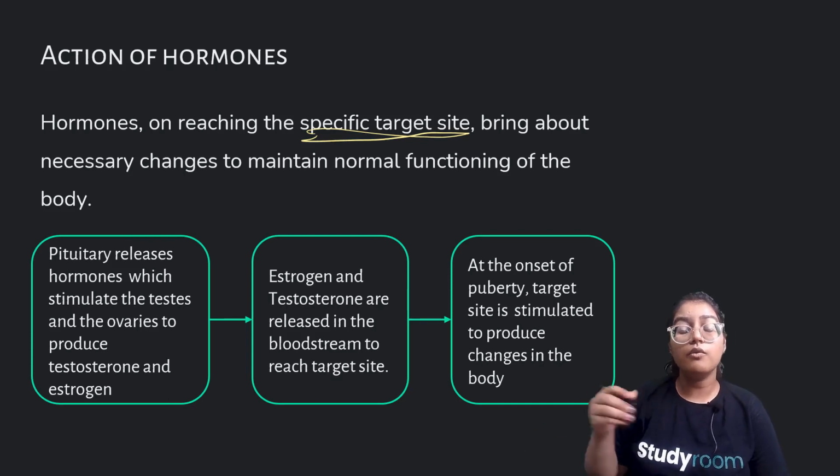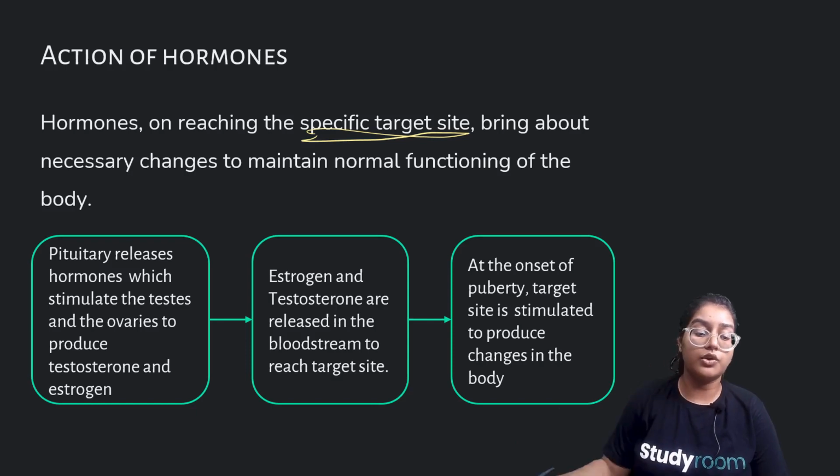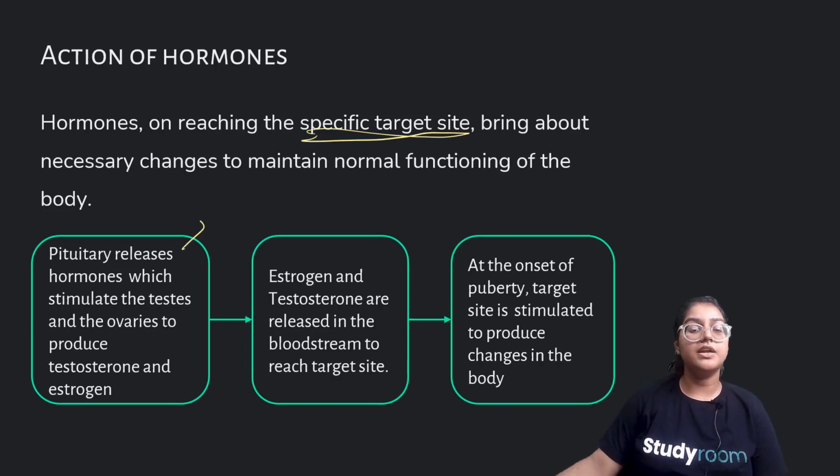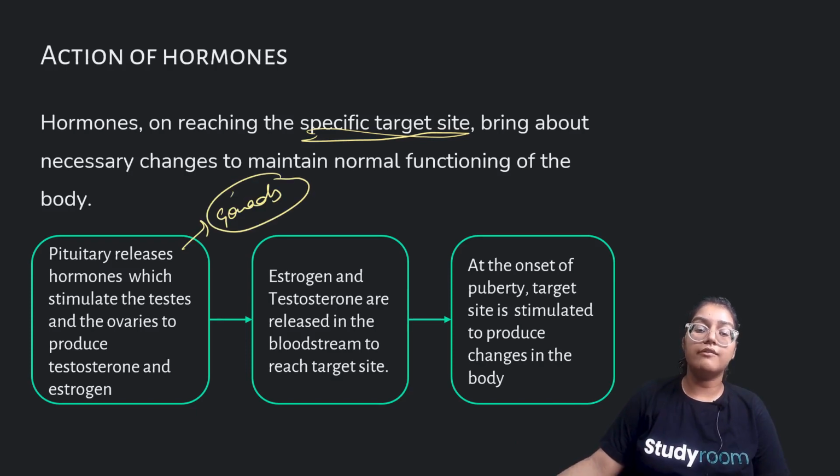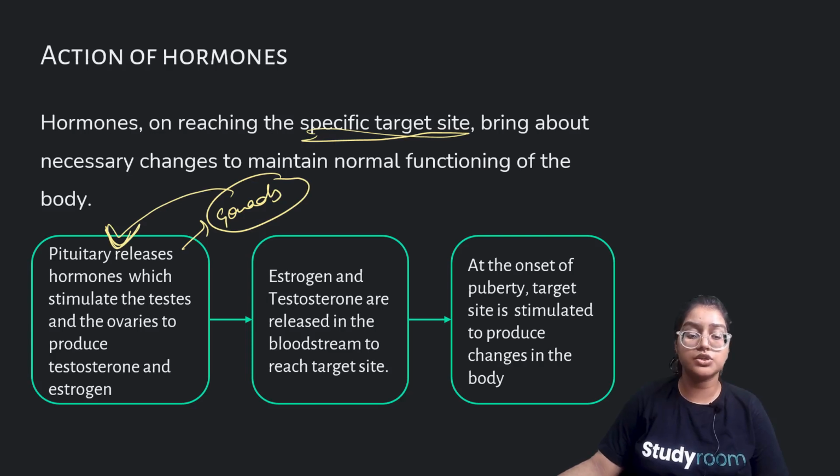This is a very important point to consider, because these are released by our gonads, but the gonads are also governed by our pituitary. The pituitary guides the role of testosterone and estrogen in males and females respectively.